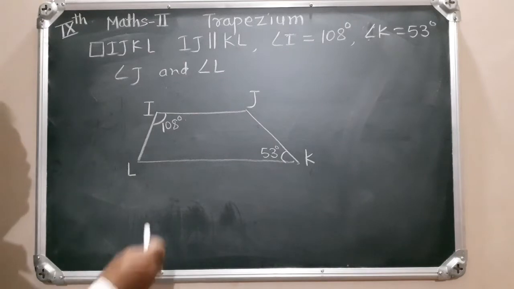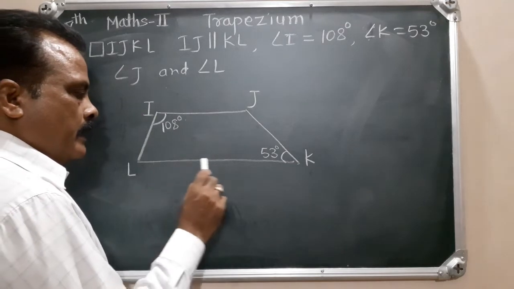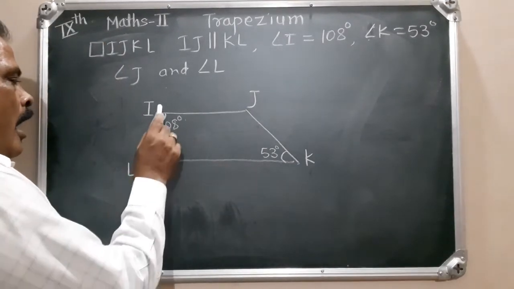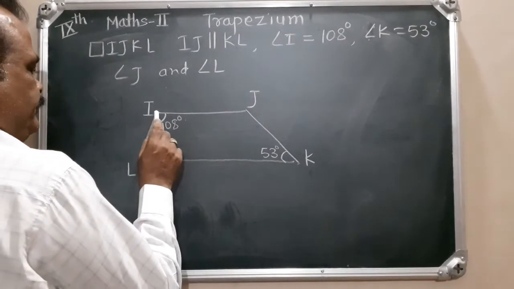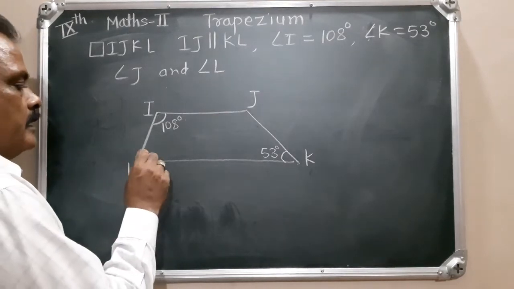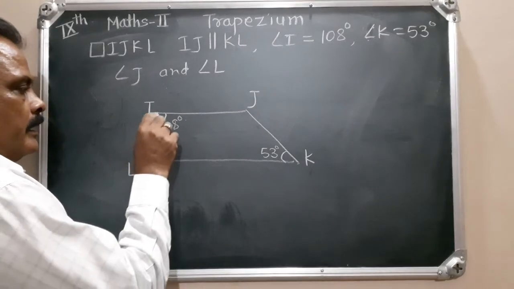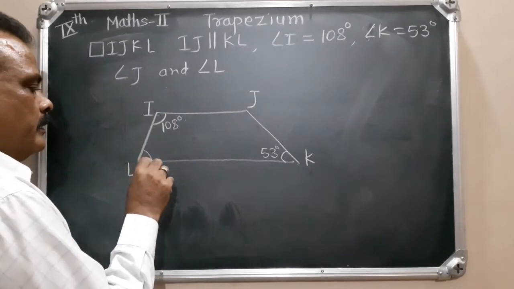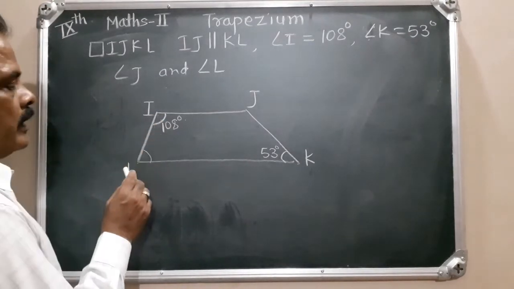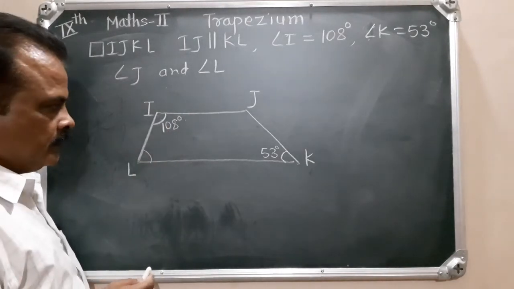Now see here, line IJ is parallel to line KL and this IL is a transversal. Therefore, angle JIL and angle ILK, these two angles are interior angles, and if these lines are parallel, then these interior angles are supplementary.